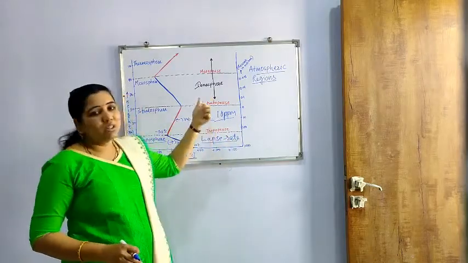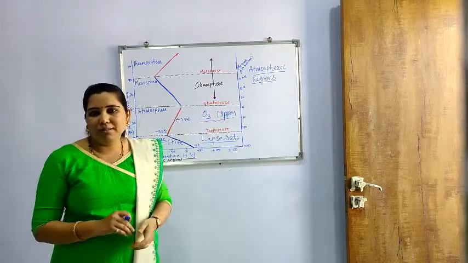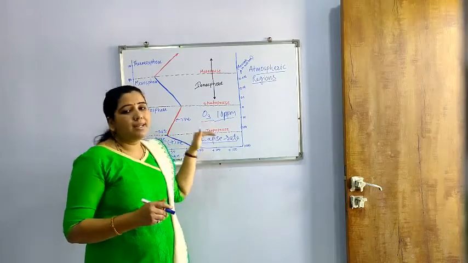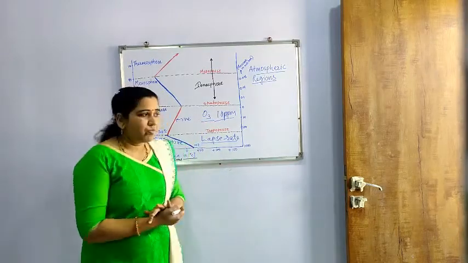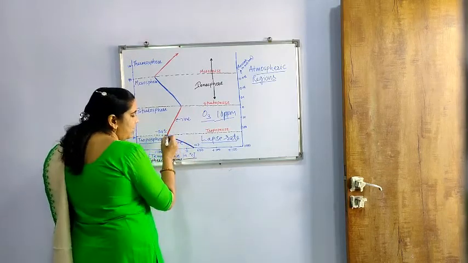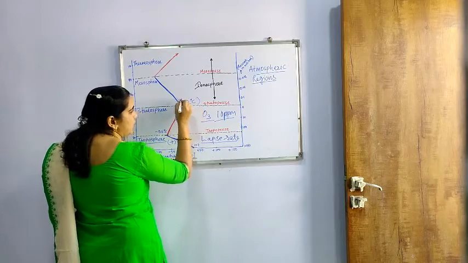So in this stratosphere there is the presence of ozone, and due to it there is a temperature increase, or negative lapse rate, from minus 56 to minus 2 degrees Celsius.